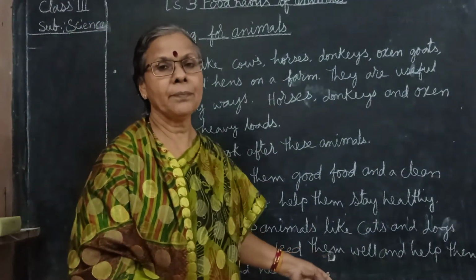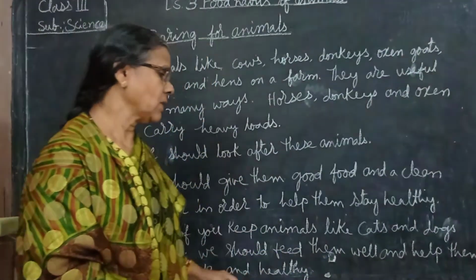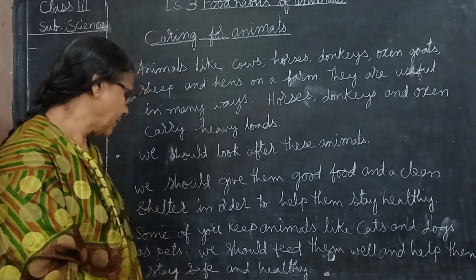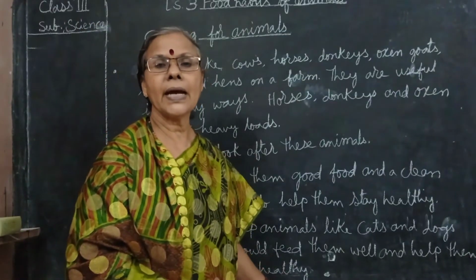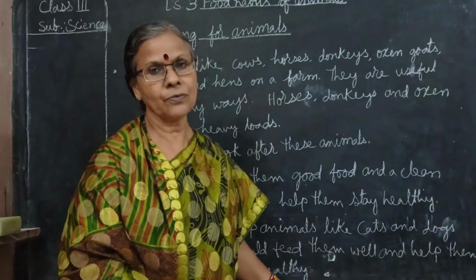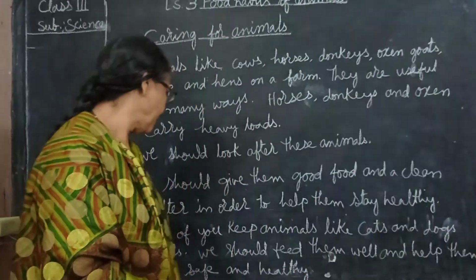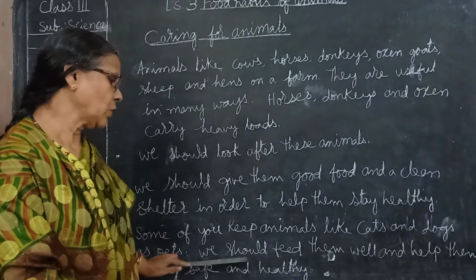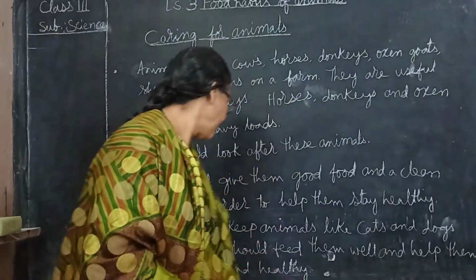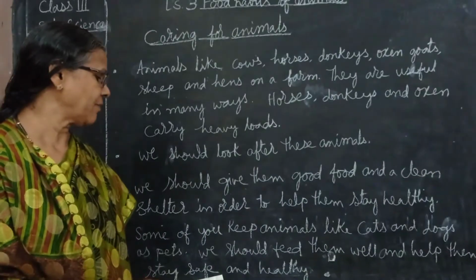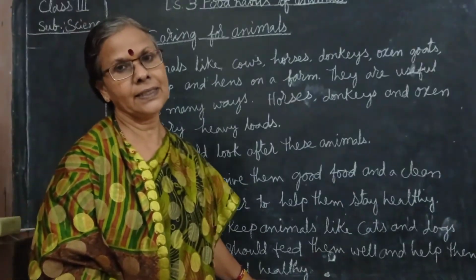Some people keep them inside the house also, but that is not correct. Cats will be drinking milk regularly, so we must feed them the milk, and we should feed them well and help them stay safe and healthy.